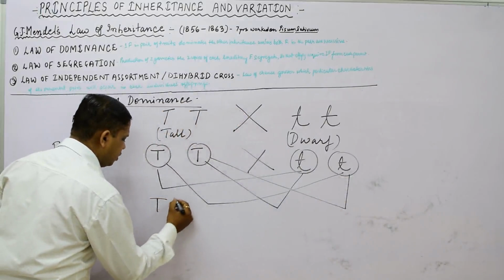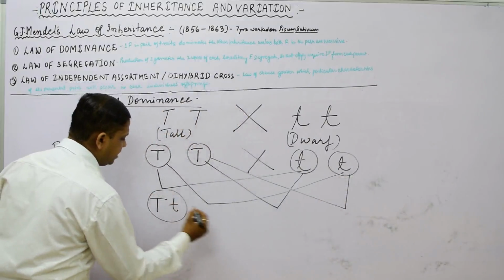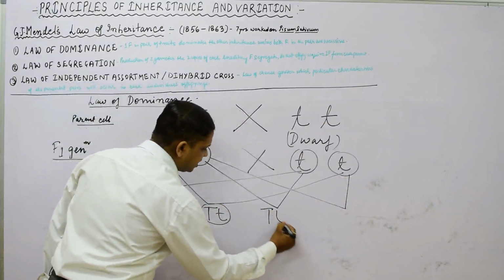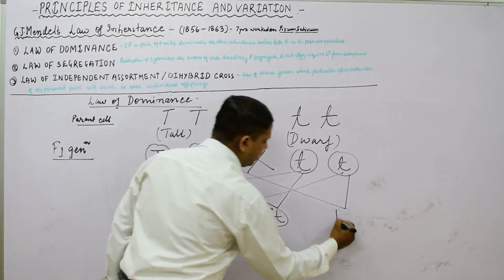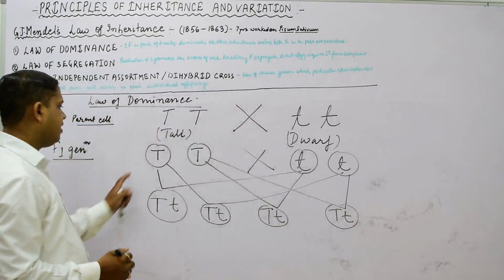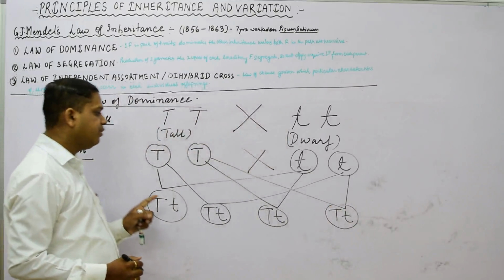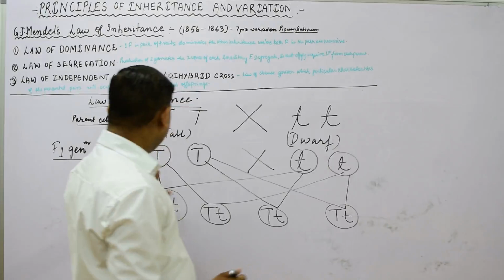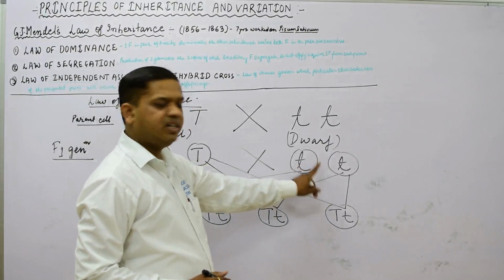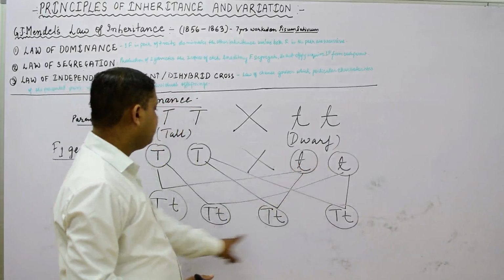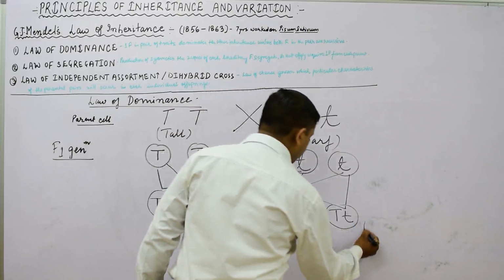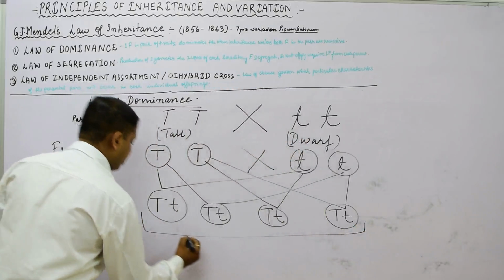What we obtain is capital T small t, capital T small t, capital T small t, capital T small t. This is the F1 generation cross. Capital T crossed with the dwarf parent small t gives all four offspring that are tall.